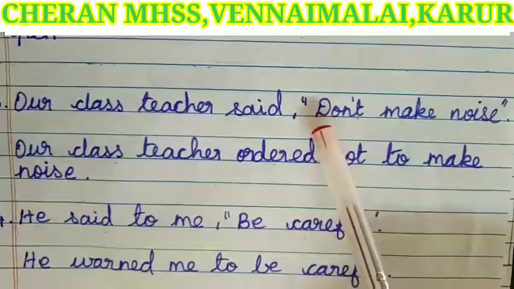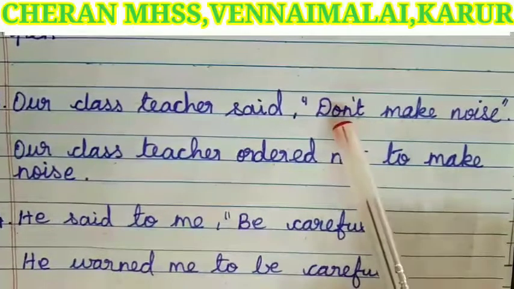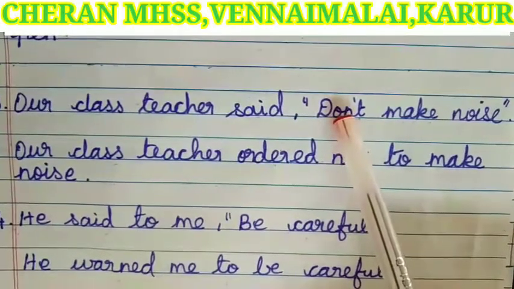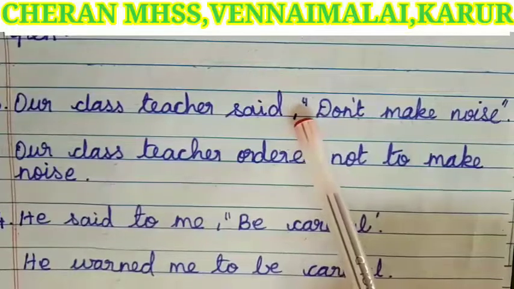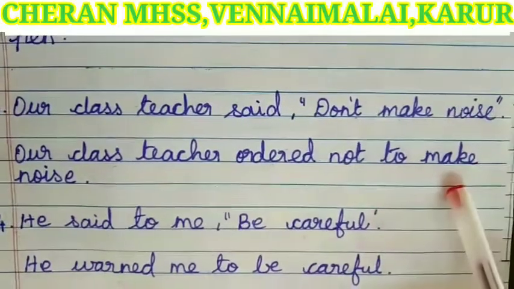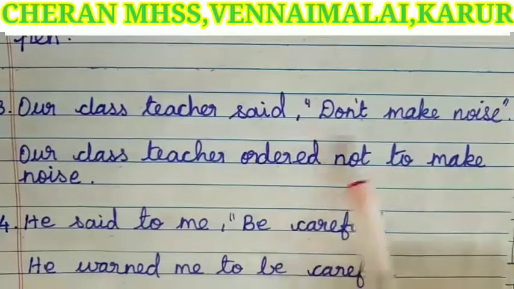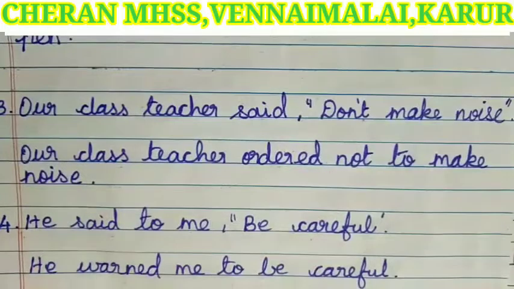Next, instead of comma and quotation, we have to write not to because this reported part is negative form. So, we have added the conjunction not to. The remaining, make noise, is the same only. So, answer for this sentence, our class teacher ordered not to make noise.